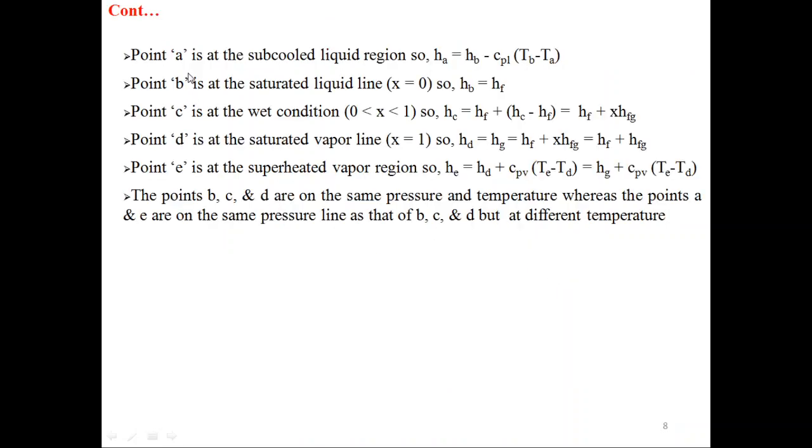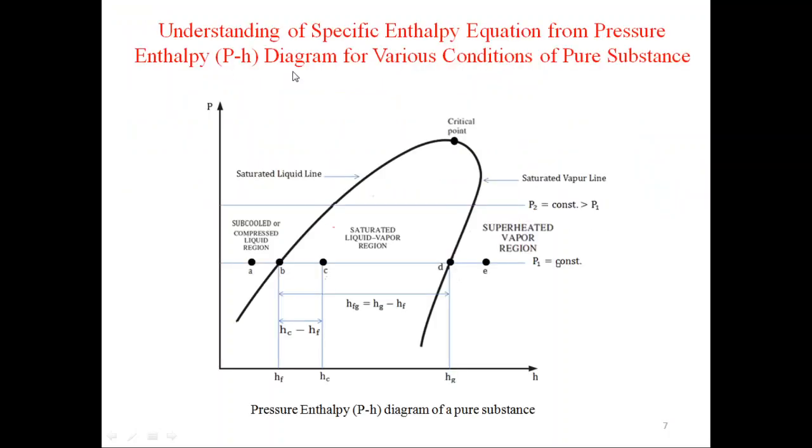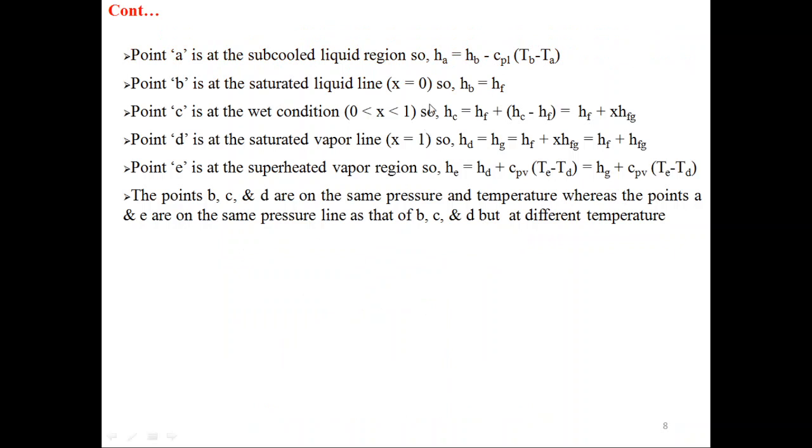Point A is in the subcooled liquid region. You can see point A is in the subcooled liquid region. So, HA is equal to HB minus CPL into TB minus TA, where CPL is the specific heat at constant pressure for the liquid and HB is the specific enthalpy at point B. TB is the temperature at point B and TA is the temperature at point A.